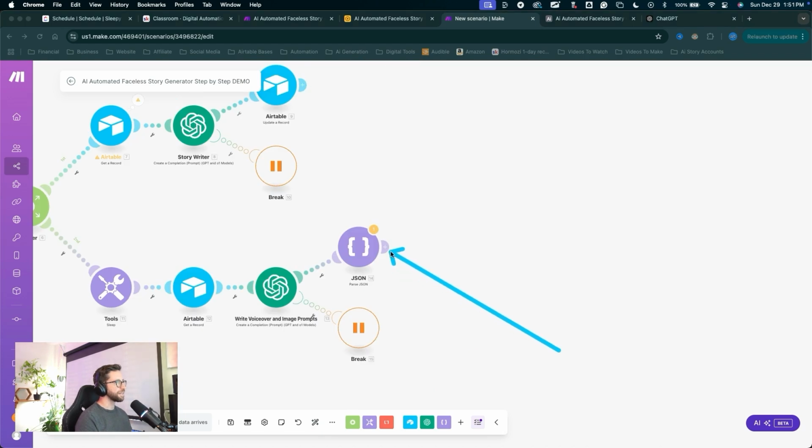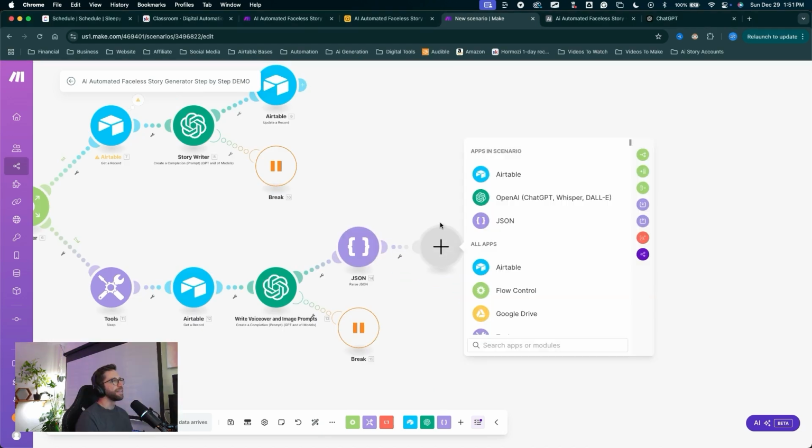Let's click the plus on the JSON module to add a new module. This will be an iterator. You can find the iterator up here. We can find it in the flow control down here, and we can search for it in the search bar.